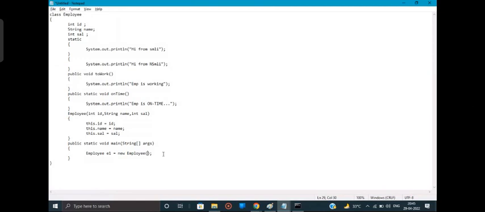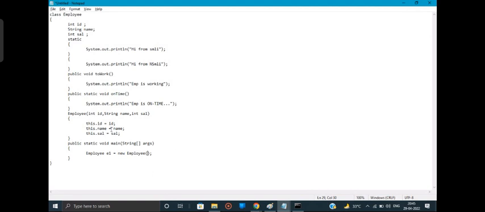Arguments same as what I have created in the formal arguments, right? Yes, sir. So what are the things in the formal arguments? Three things: ID, name, and sal. So what is the rule for passing actual arguments? The order should be the same. Just related to the rules of formal and actual arguments that we studied in the case of methods, guys. So the order must be same.